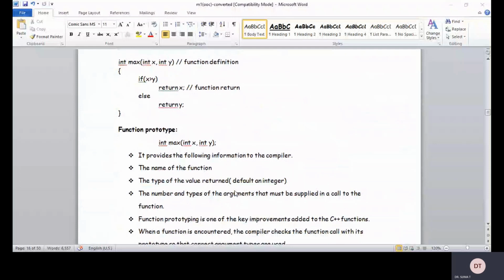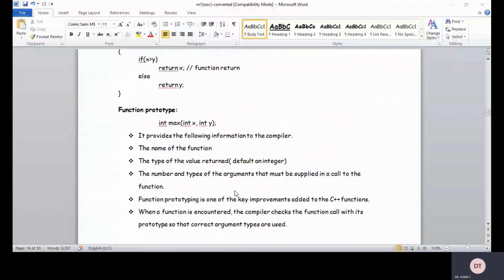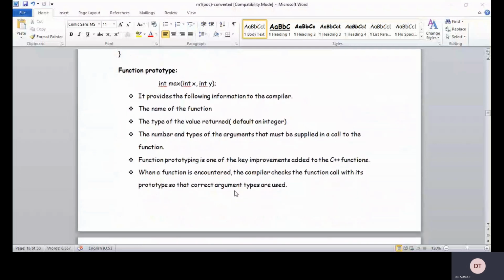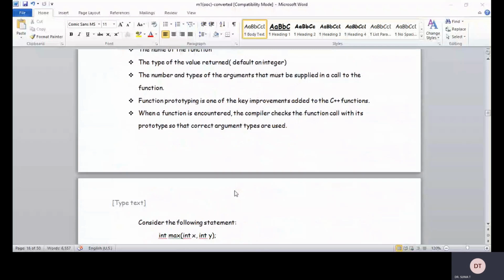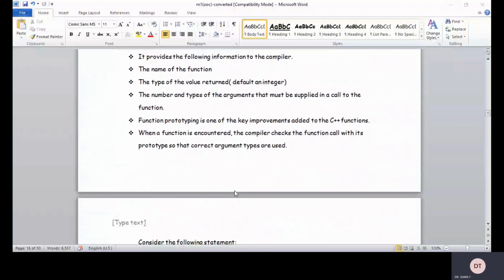When a function is encountered, the compiler checks the function call with its prototype, and whether correct argument types are used or not. That is the reason why in C++ the program execution will be slower, because it needs to check all these kinds of parameters.